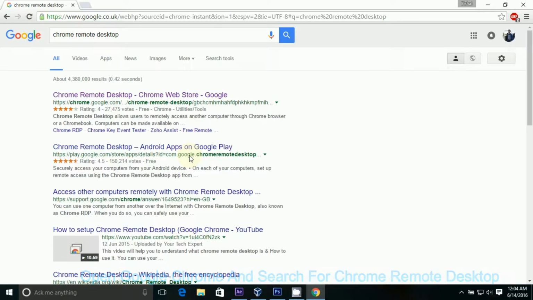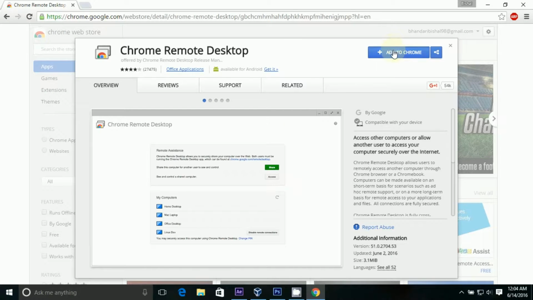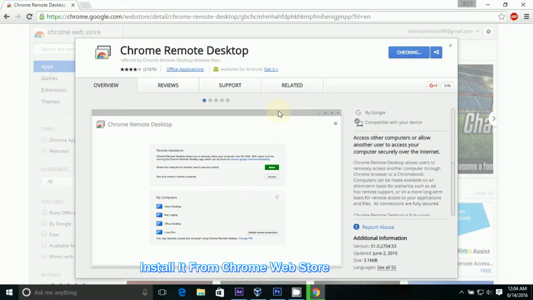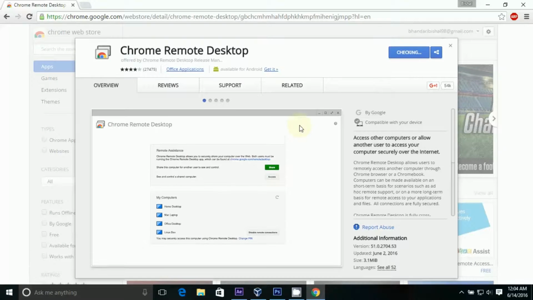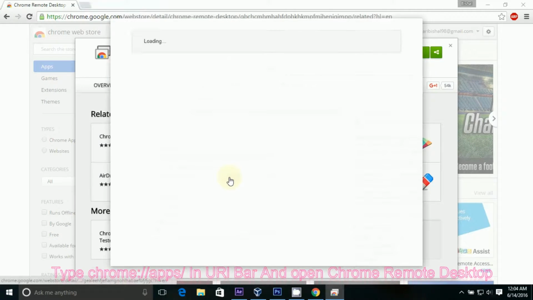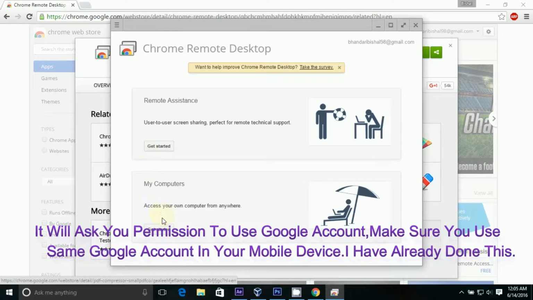Open Google Chrome and search for Chrome Remote Desktop. Install it from Chrome Web Store. Open Chrome Remote Desktop by clicking on the Apps icon at the top of your browser.